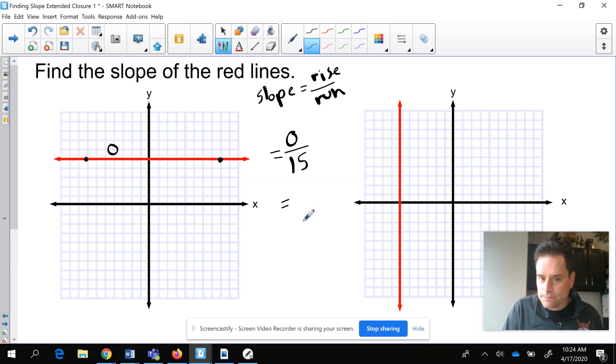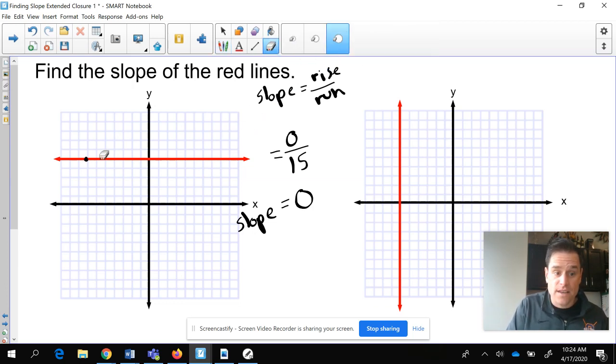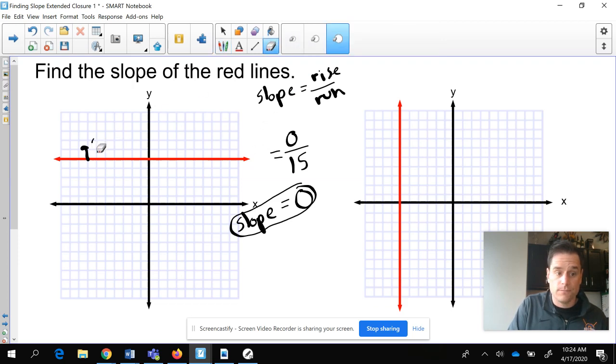So what does that give you? What is 0 divided by 15? 15 goes into 0. Ta-da! 0 times. So our slope, anytime it is a horizontal line, and you're going to see this on the checkout problems, just a heads up, anytime you have a horizontal line, you can use your math skills and you're going to realize that the slope is 0. The slope here is 0. Doesn't matter what you do. The rise, you're going to rise up, always 0. You can't go up anymore.